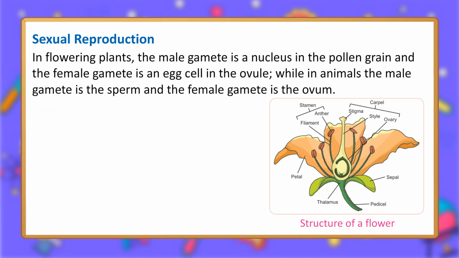In flowering plants, the male gamete is a nucleus in the pollen grain and the female gamete is an egg cell in the ovule, while in animals the male gamete is the sperm and the female gamete is the ovum.